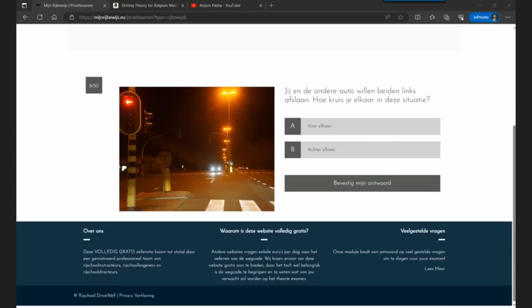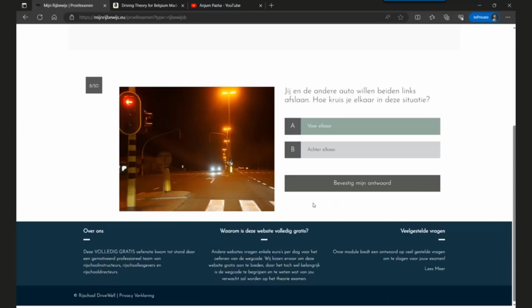The next question is, you and the other car both want to turn left. How do you cross each other in this situation? Before each other, or after each other? So in this case, it will be before each other. You see the road sign here and the other road sign for the other car that is coming from the opposite direction. When there is a road sign, you just follow the road sign. So you just go till here and take left. The other car comes till here and takes left. So you are crossing before each other. If the road sign was not there, you should have actually crossed behind each other.